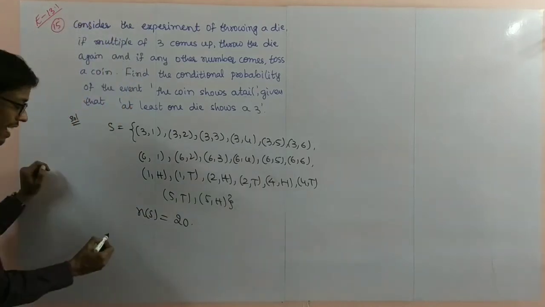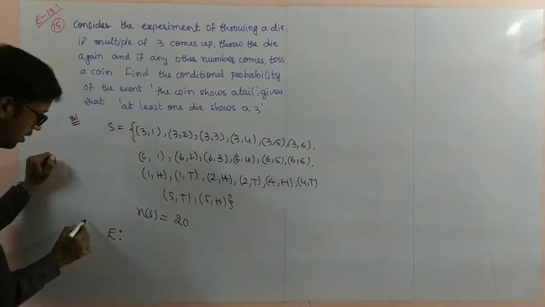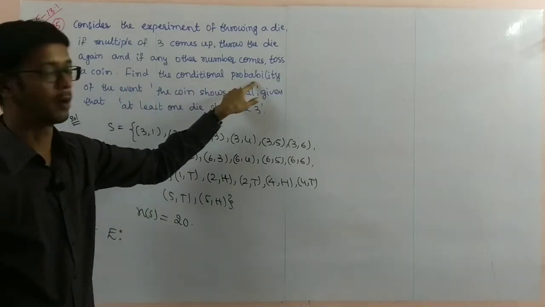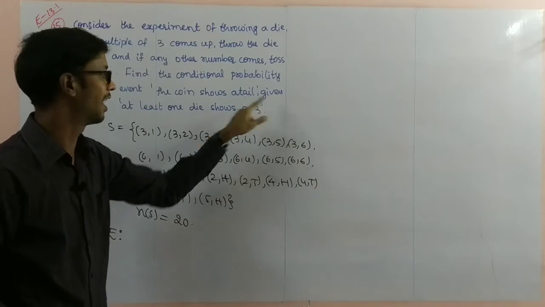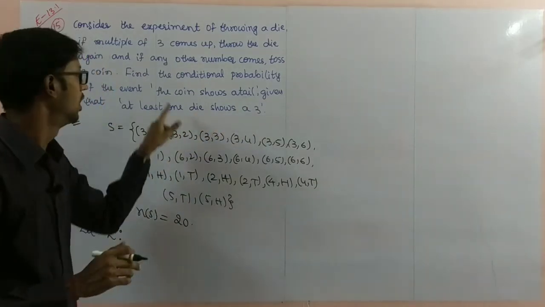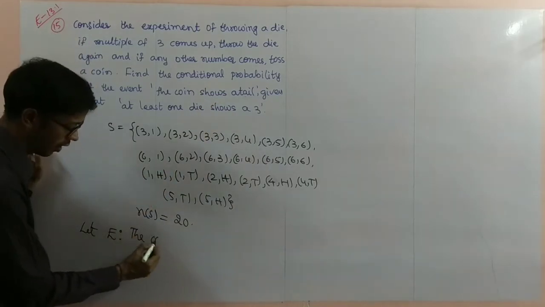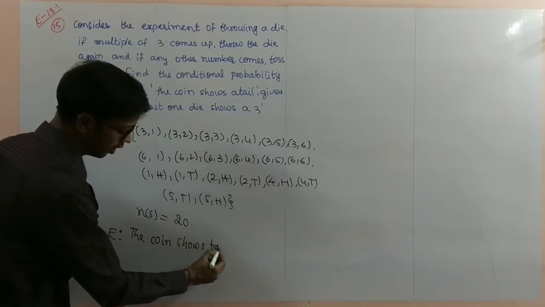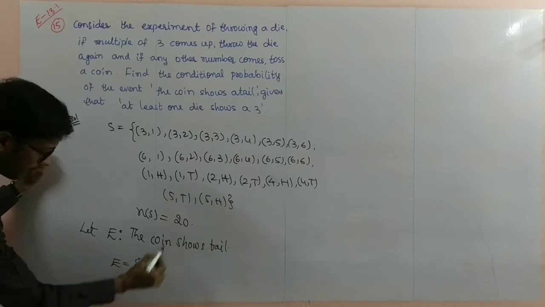Next, I'll take the event E. Let E be the event of which we find the conditional probability: the coin shows tail. Given means already completed, that we will take as F. So what are the elements in E?